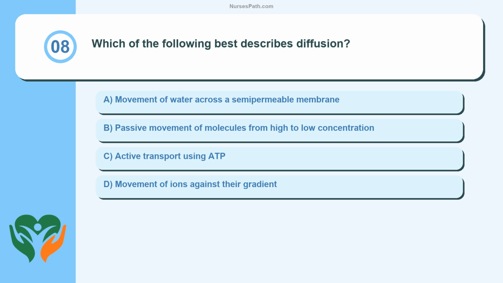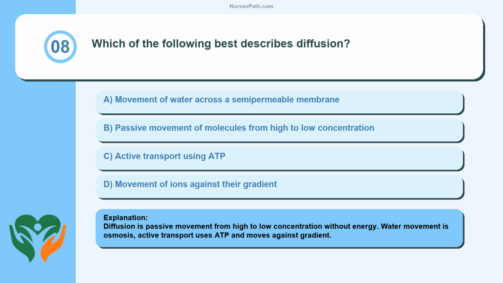Question 8. Which of the following best describes diffusion? Movement of water across a semi-permeable membrane. Passive movement of molecules from high to low concentration. Active transport using ADP. Movement of ions against their gradient. Diffusion is passive movement from high to low concentration without energy. Water movement is osmosis. Active transport uses ADP and moves against the gradient.